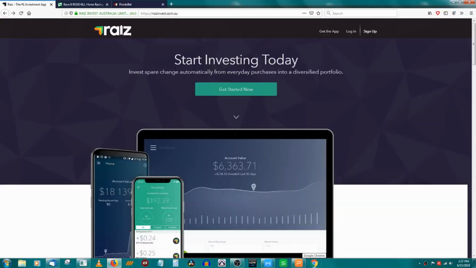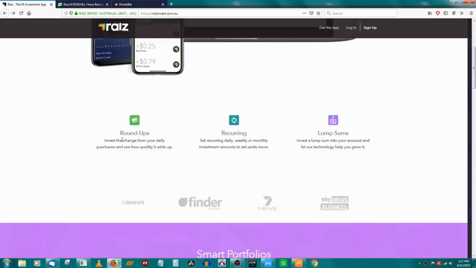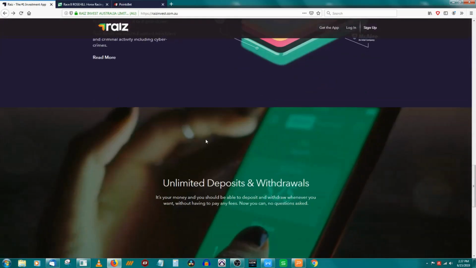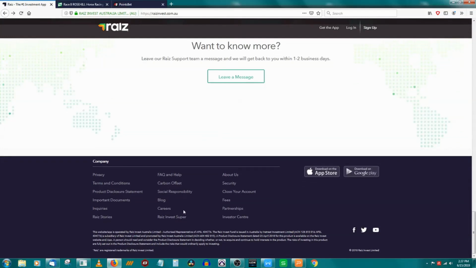The company's called RAIZ, R-A-I-Z. This is the home page of the RAIZ Invest website, where you go to find out all about what's going on with this particular company. As we scroll down here, we can see that it's offering you the chance to round up odd amounts of money. You can make recurring daily, weekly or monthly payments into your investment account, or you can add lump sums to it as well. Coming down here, talking about the security, but I want to come down and where you find most of the information that you're interested in, come down here. I can recommend that you do go and look at the product disclosure statement. It's actually quite comprehensive, and there's a couple of things in there I do like.